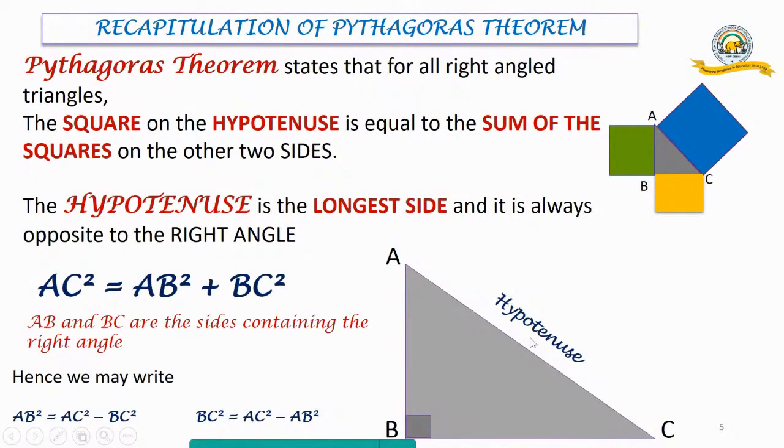So if I know the hypotenuse and I know one side, I can always find the other side. So if I want to find out AB from this relation itself, what do we get? AC square minus BC square. And again, if I want BC and I know my AC and AB, then BC square is equal to AC square minus AB square. So hope you have understood. This is the base of the right angle triangle.